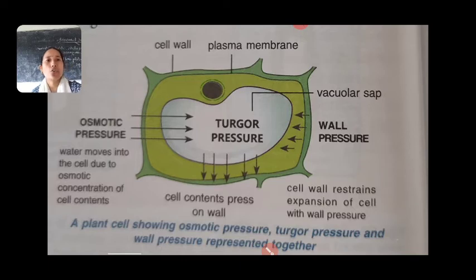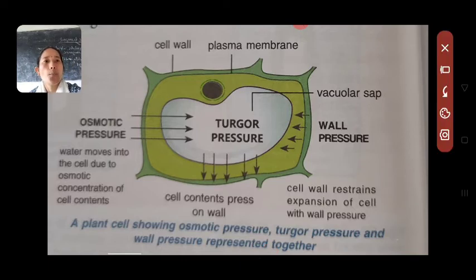That is referred to as wall pressure. The pressure exerted by the cell wall towards the inner content of the cell is referred to as wall pressure. Due to that wall pressure, whatever contents are inside the cell will be centralized. They will move centrally.